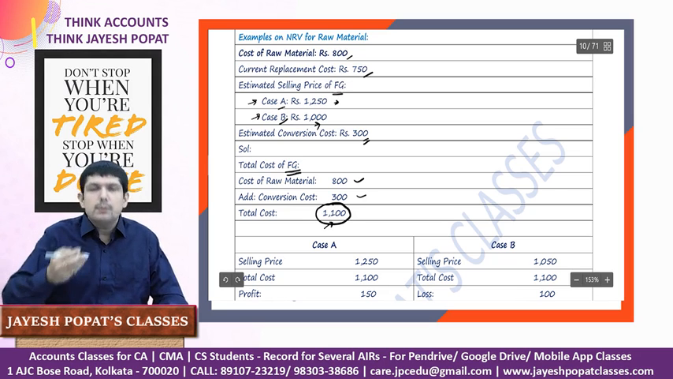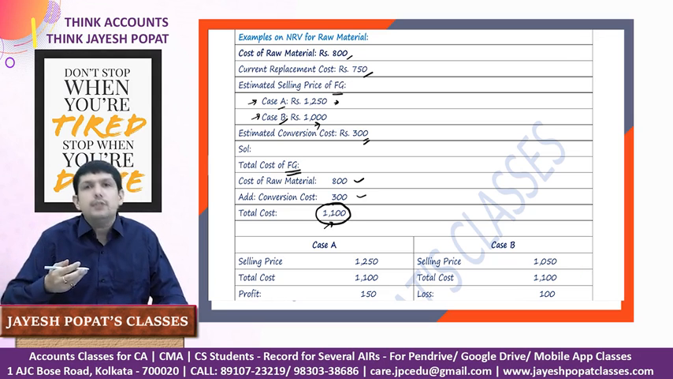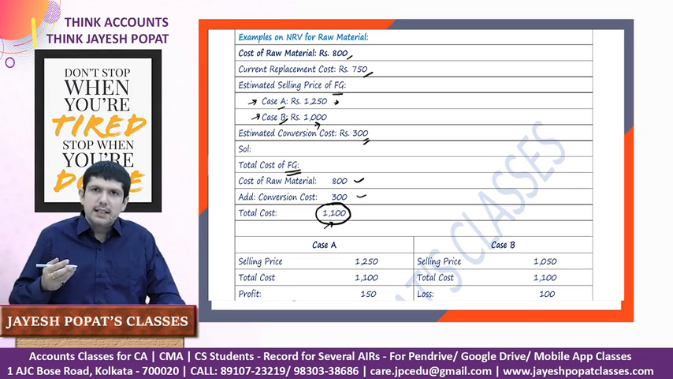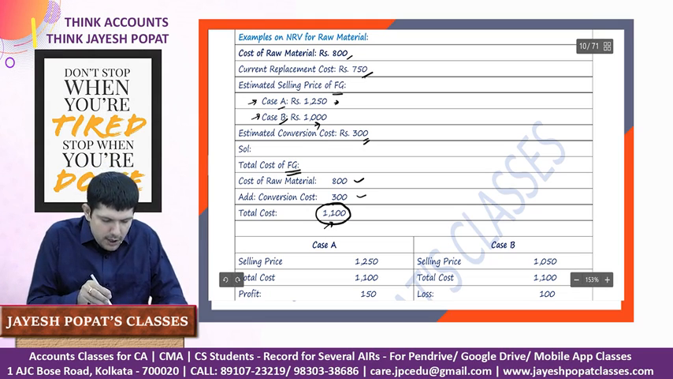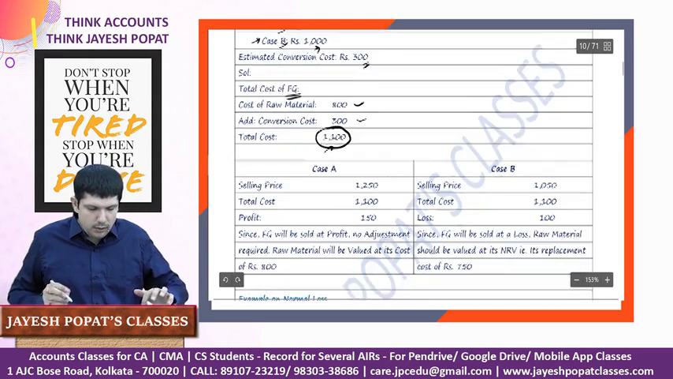1000. So here there is a probable loss, right? Once we convert the raw material into finished goods and we sell it in the market, there is a probable loss we'll incur. So in this case, we need to value the inventory at its NRV, which is its replacement cost, which is 750. So let us look at both the cases.